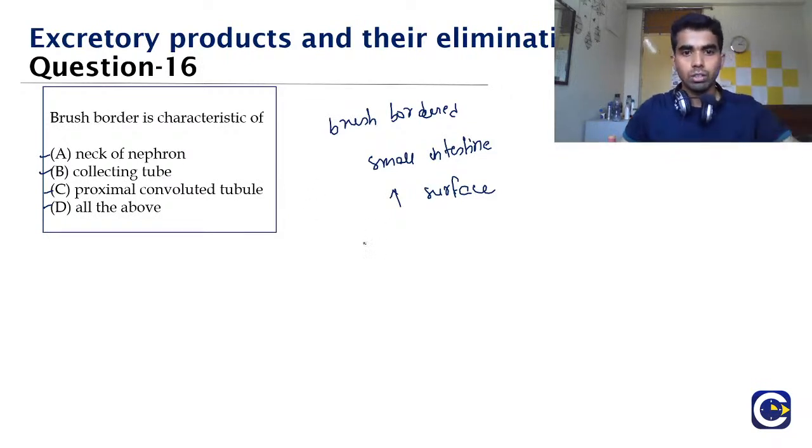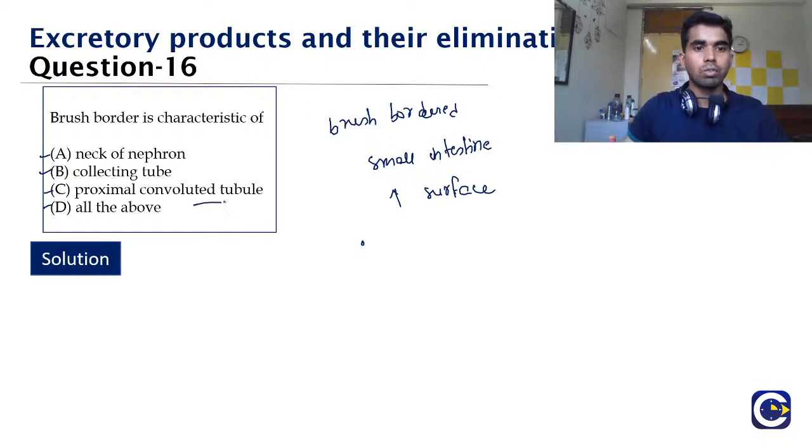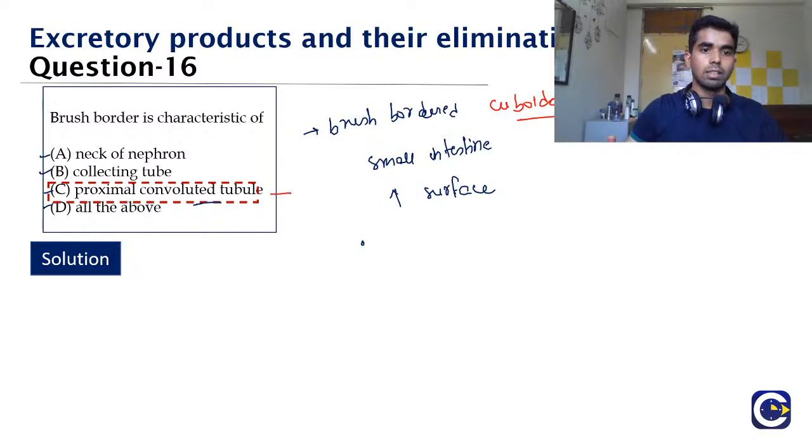And in the tubular system also, we need to absorb. What do we need to absorb? Here also we need to absorb water, electrolytes, glucose and proteins. So tell me, in which segment? Yes, like Priya very well said, in which segment is the absorption maximum? Yes, the absorption is maximum in the proximal convoluted tubule, and hence here the type of epithelium is the brush bordered epithelium, and it is also cuboidal epithelium. So the correct answer is option C.